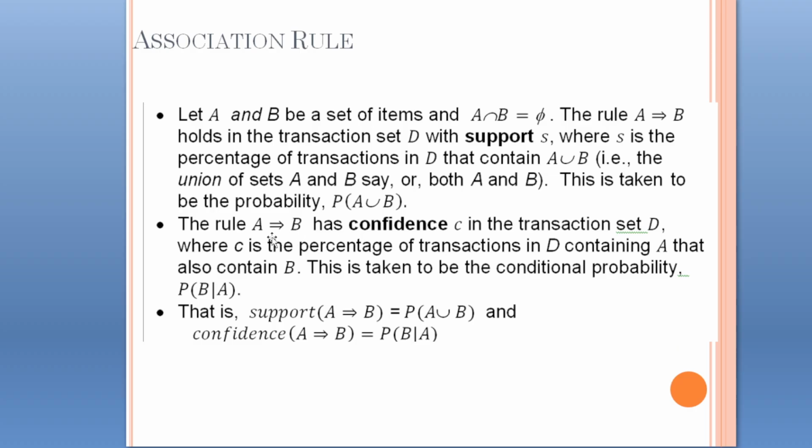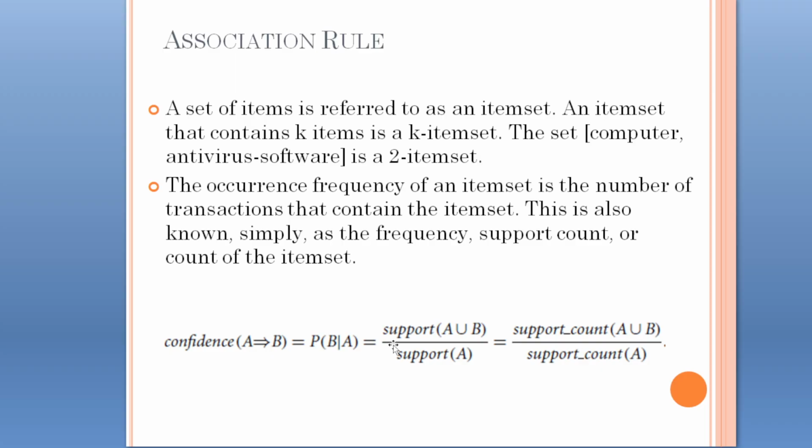The rule A implies B has confidence c in the transaction set D, where c is the percentage of transactions in the dataset D containing A that also contain B. This is taken to be the conditional probability of B given A. So, to calculate support for any rule, we find the probability of A union B, and to find the value of confidence for some rule, we find the probability of B given A.